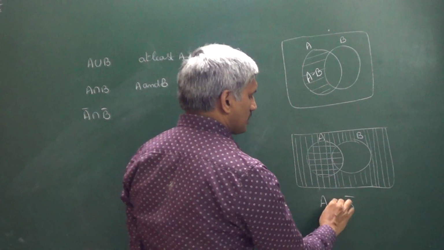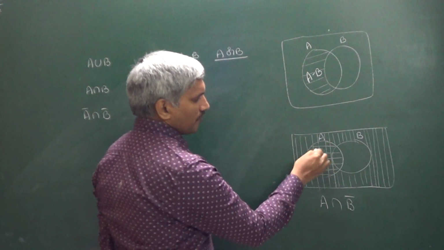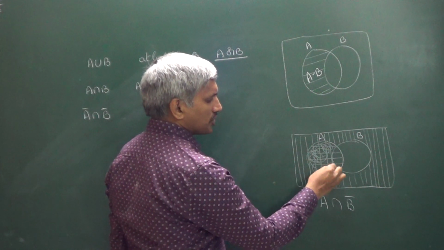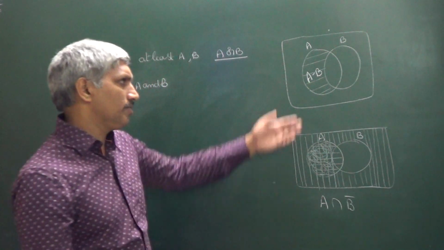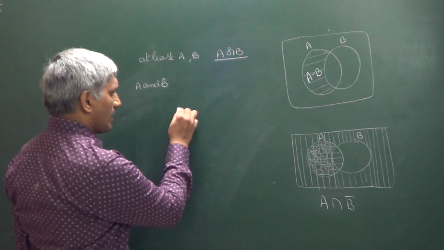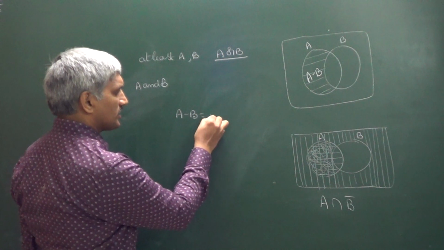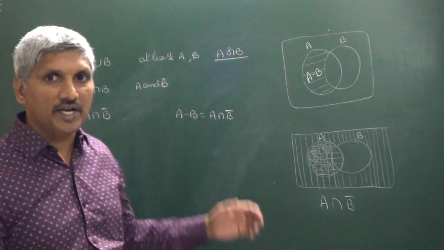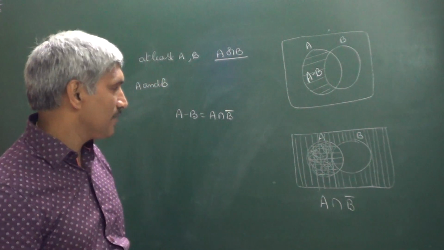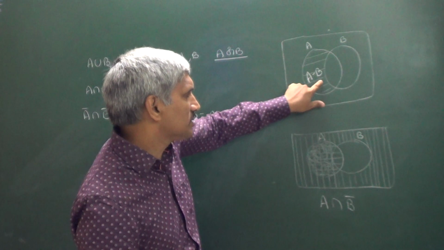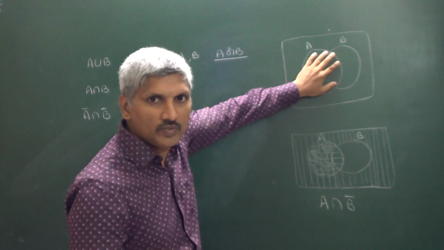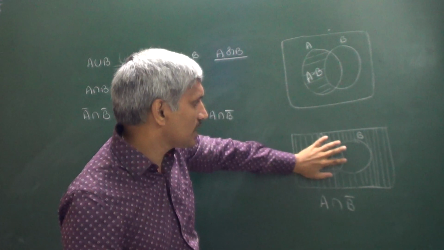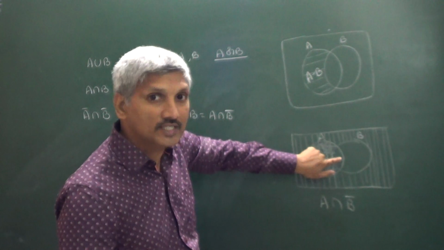Now what about the intersection of these two? The portion which I shaded where the horizontal lines and vertical lines are both there represents A intersection B bar. So we can say A minus B is the same as A intersection B bar. Once you observe here, A minus B means from circle A, we have to remove A intersection B.